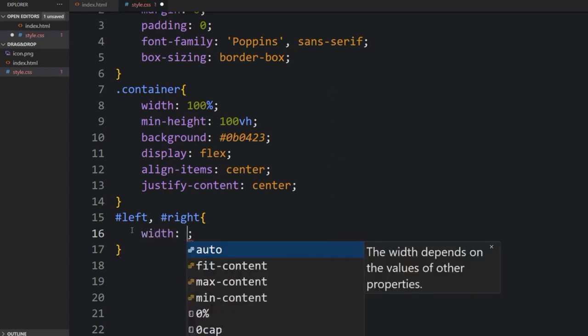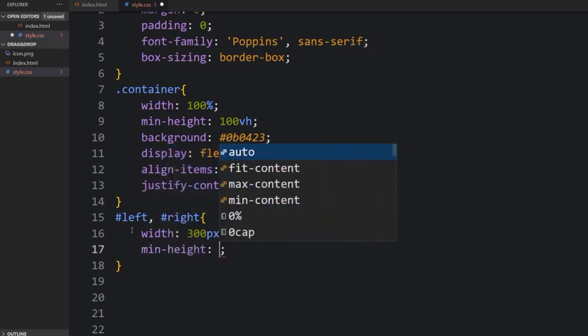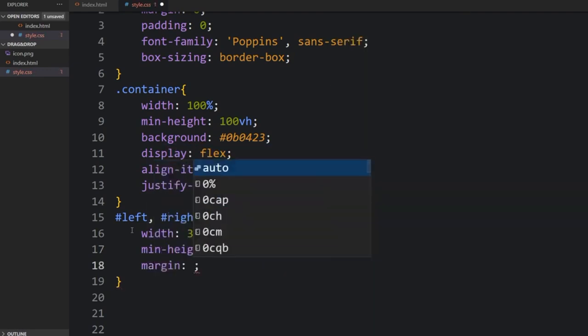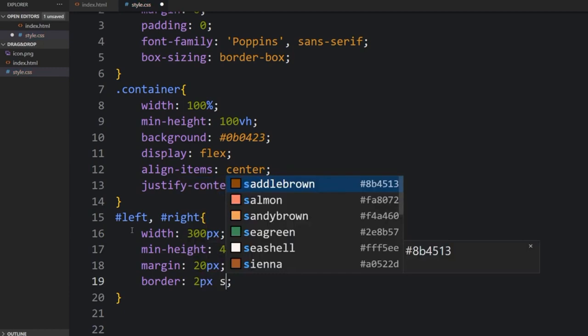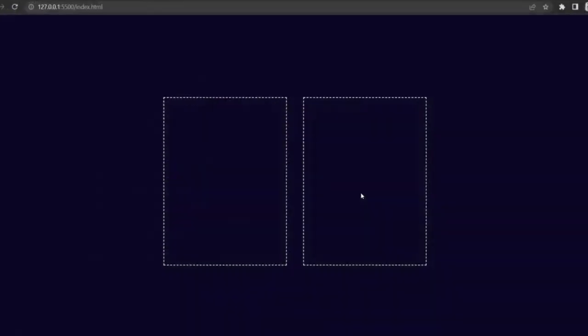The width will be 300 pixels, the min-height will be 400 pixels, the margin will be 20 pixels, the border will be 2 pixels dashed, and I specify the color for that. As you can see, what I just did with the right and the left div classes, everything looks perfect. Everything looks good.